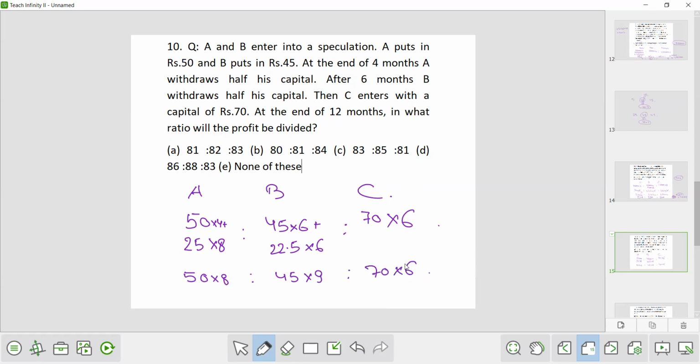70 into 6. Now in 5 table, this will be 10, this will be 9 and this will be 14. So 10 into 8, 80 is to 9 into 9, 81 is to 14 into 6, 84. Now the ratio is 80 is to 81 is to 84. B is the answer.